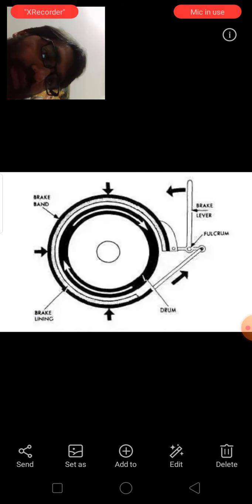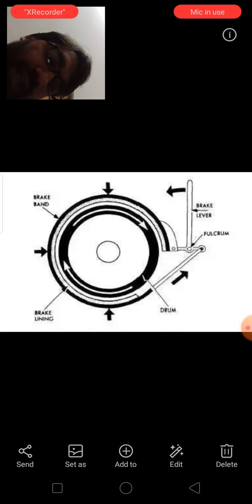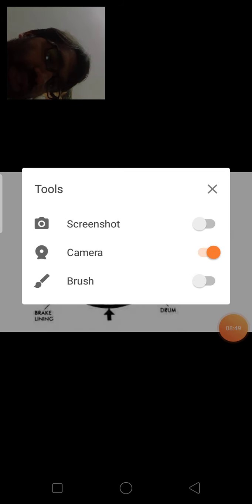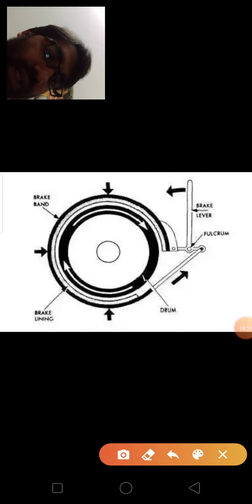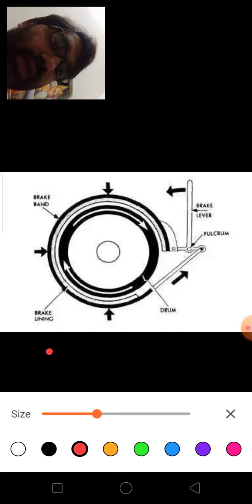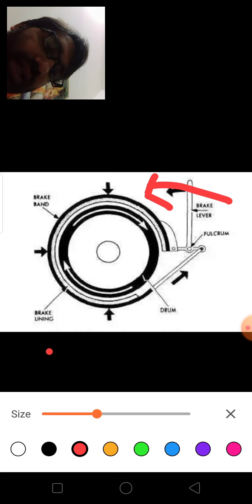So by the figure, this is your externally contracting brake. So if we talk about this brake, see here, this is the lever. As you apply the lever, you push the lever in this direction, this part will come upwards.